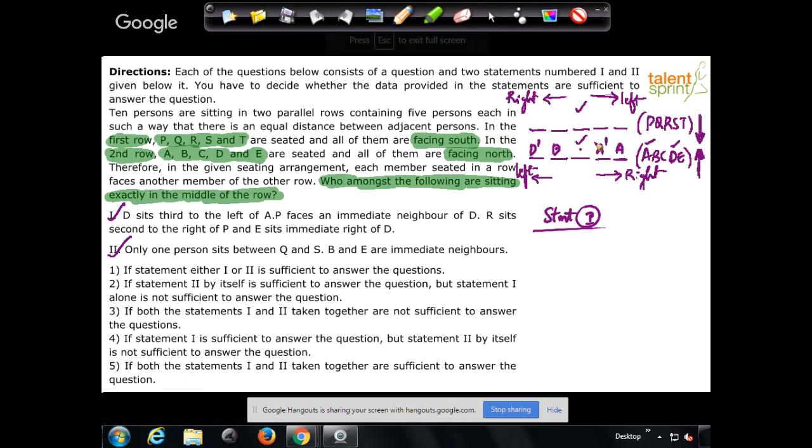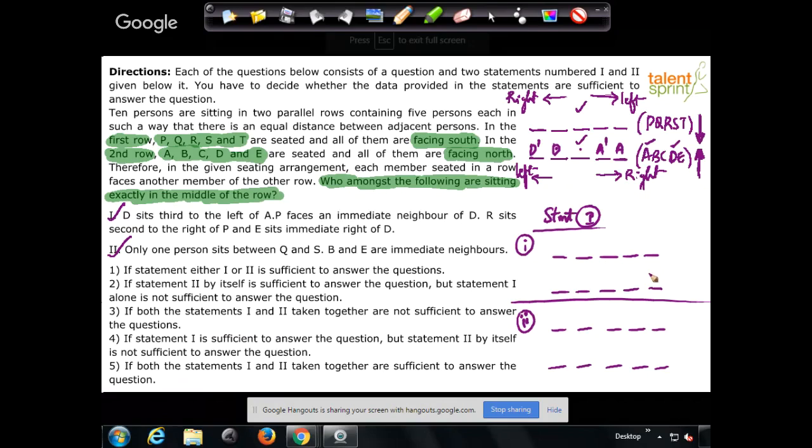D sits third to the left. Now we have to consider both the possibilities. You getting it? You got to consider both the possibilities. So I'll do one thing: case 1 and case 2. Let us take both the cases. So 1, 2, 3, 4, 5 positions. In case 2 again, we have 1, 2, 3, 4, 5 positions and 1, 2, 3, 4, 5 positions.